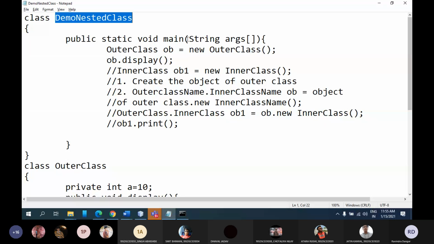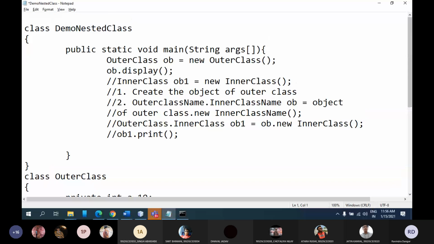Any more doubts? No sir. Okay, great. So that's it about the concept of nested class. Now in the next session, we will see method overriding, which is a very interesting concept.